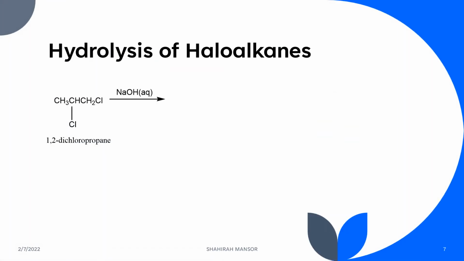And then in this example, kita ada sebanyak 2 Cl. Okay, so since this haloalkanes kita treat dengan sodium hydroxide aqueous, nampak je sodium hydroxide aqueous dengan haloalkanes. Maka apa yang awak kena buat, you kena gantikan Cl tersebut or halogen tersebut dengan OH. So that will give you another product of alcohol.